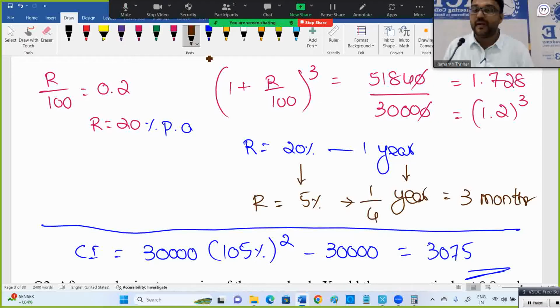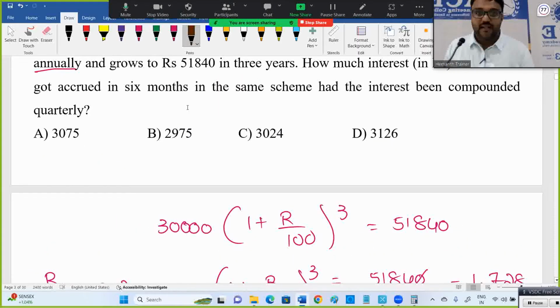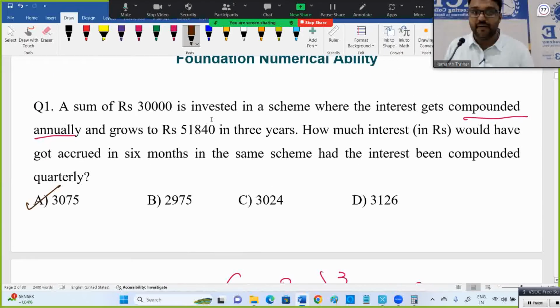Why whole square here? Why is the power 2? Because 6 months. If it is 9 months, what do I have to do? Compound quarterly, 9 months means the power should be 3. Now 3075 is the answer. Is there any option? Yes. Option A.